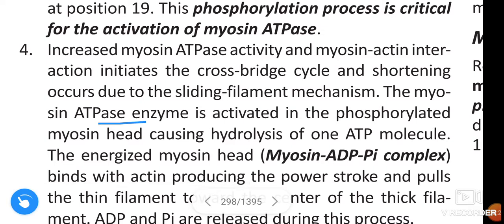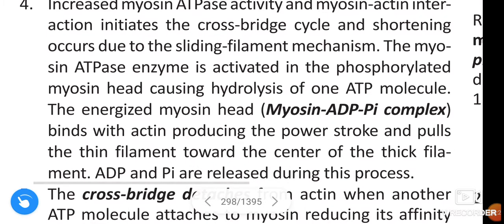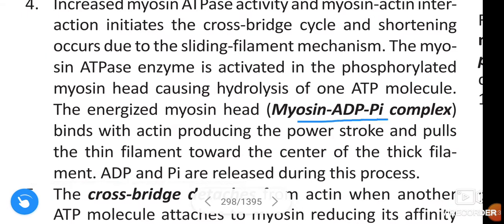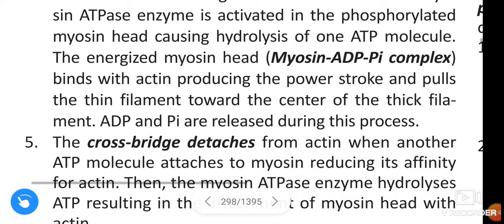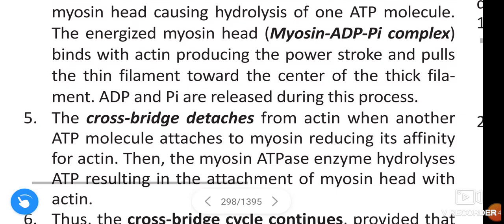The myosin ATPase enzyme is activated in the phosphorylated myosin head, causing hydrolysis of one ATP molecule. This energized myosin head, that is myosin ADP inorganic phosphate complex, binds with actin, producing the power stroke and pulls the thin filament toward the center of the thick filament, and ADP and inorganic phosphate are released during this process.